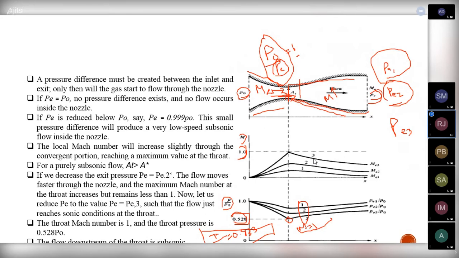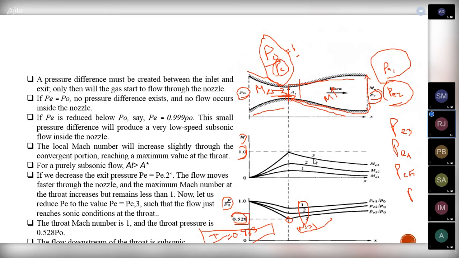What will happen by decreasing the exit pressure, like PE4 and PE5, is that this normal shock will move downstream. When it comes to PE6, the normal shock will come and form at the exit. The normal shock will be formed at the exit of the nozzle.